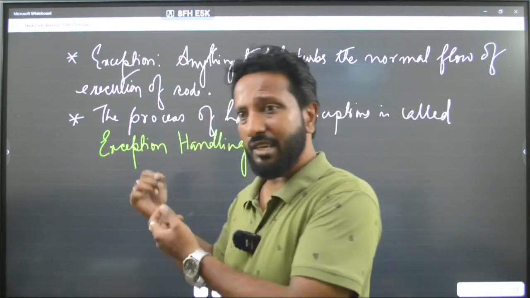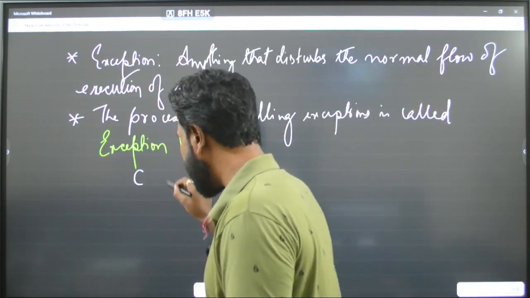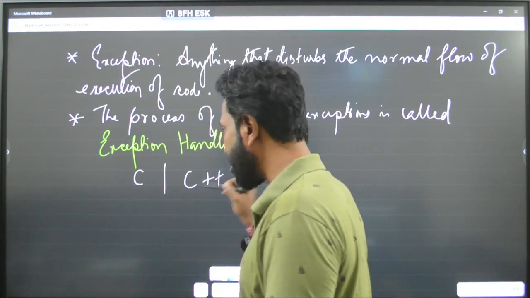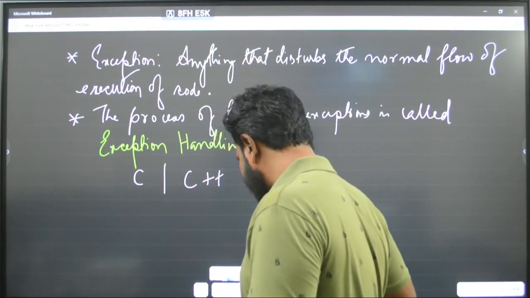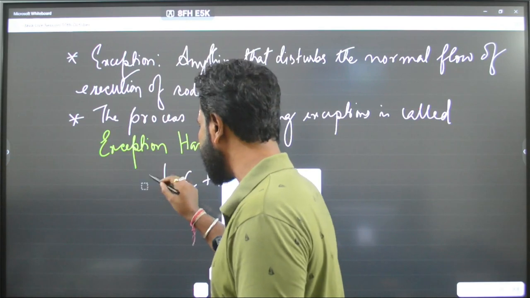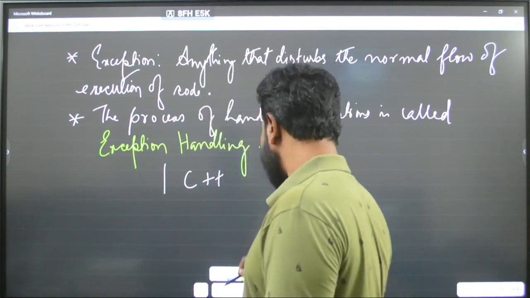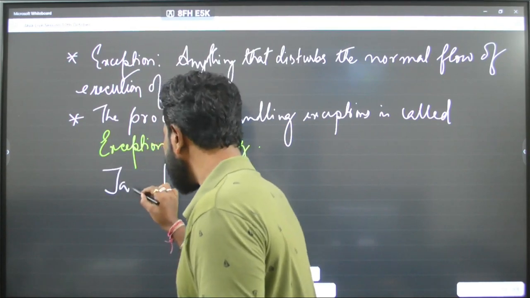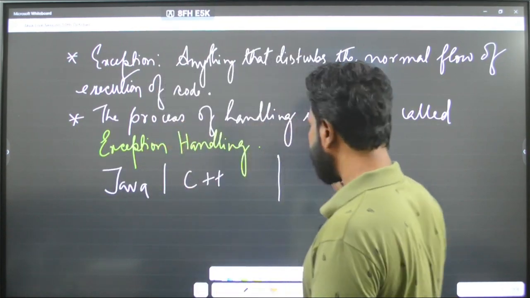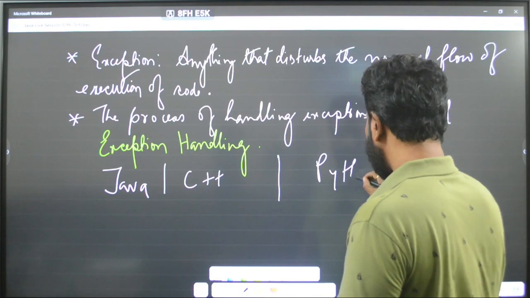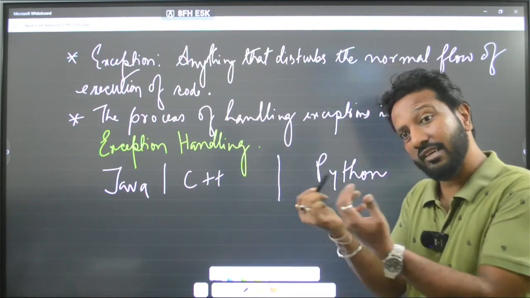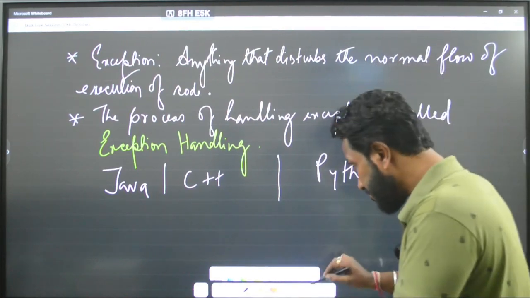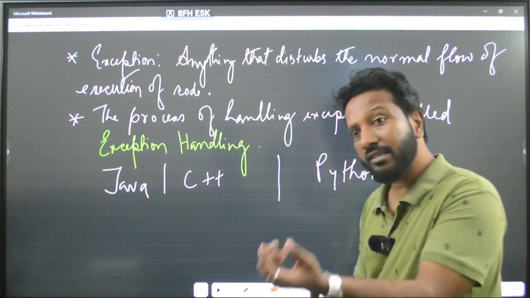Suppose you were learning exception handling in C, C++. Sorry, in C you will not be learning that because it is not an object-oriented language most of the times. So you will be learning that in C++, in Java, and in Python. I am just giving you the difference so that you can understand it once and for all. So in that case you have to understand the differences.